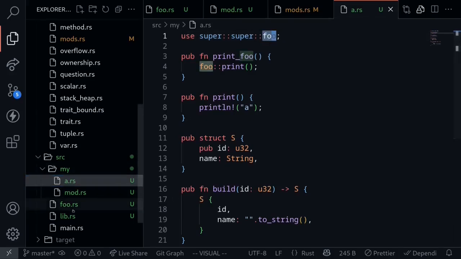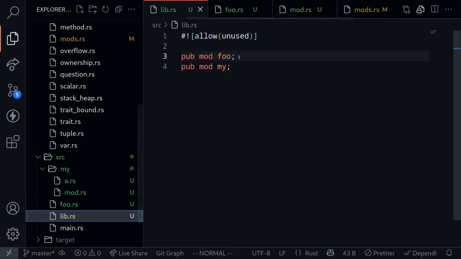It sees that it needs to access this module foo that is declared inside lib.rs. So this was an example of how to split modules into separate files.